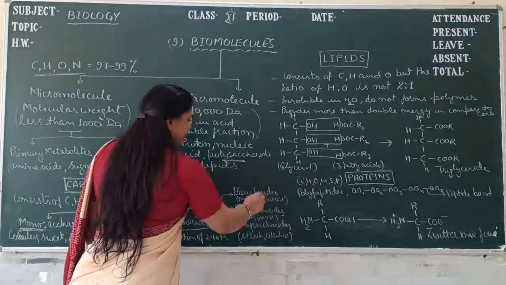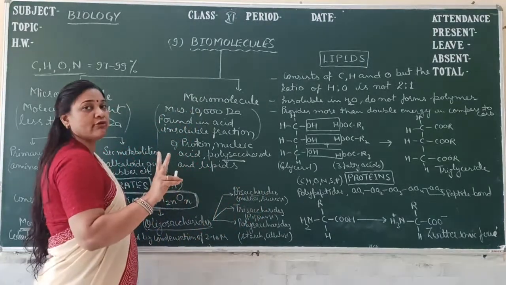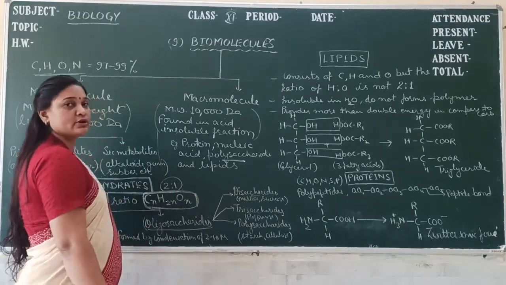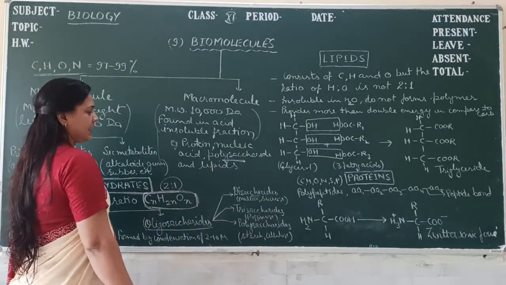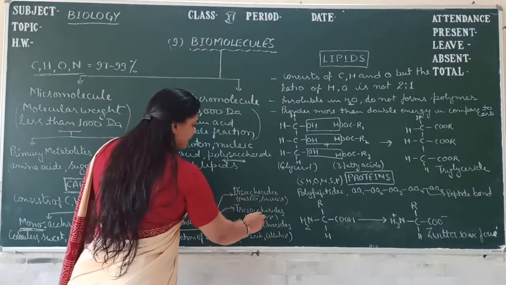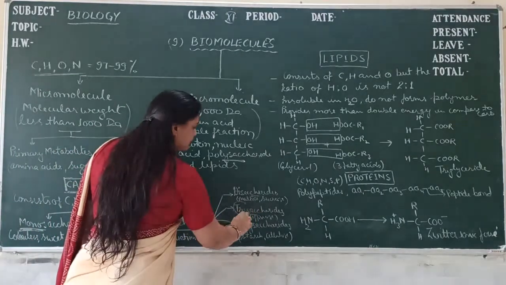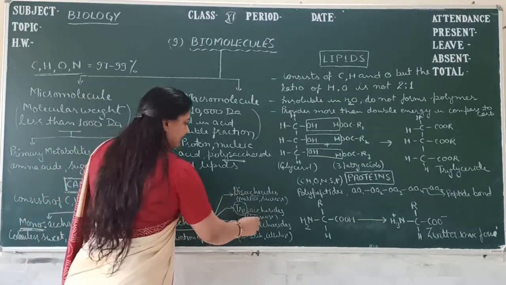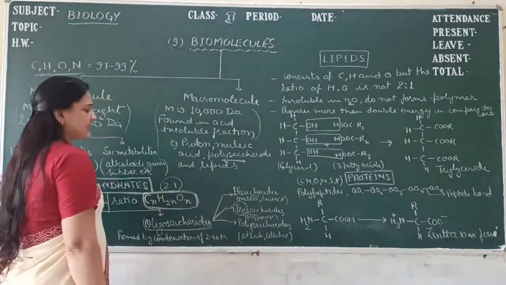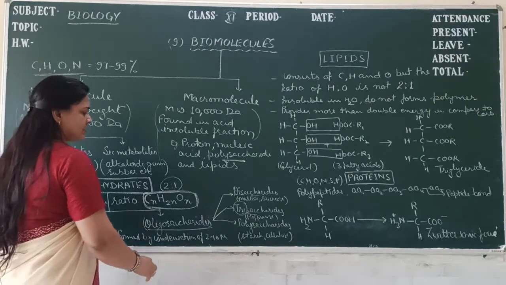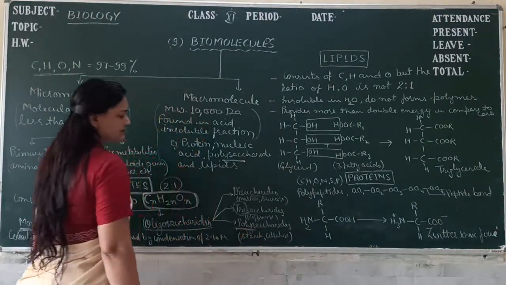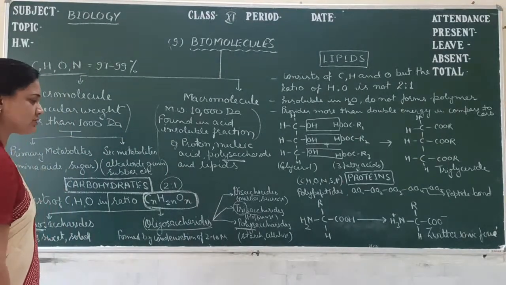Disaccharides are formed by two molecules of monosaccharides. For example, maltose, sucrose, lactose. And trisaccharides are made up of three molecules of monomers by the condensation process, like raffinose. And polysaccharides, poly means many. So these are formed by many monomers, like starch and cellulose.